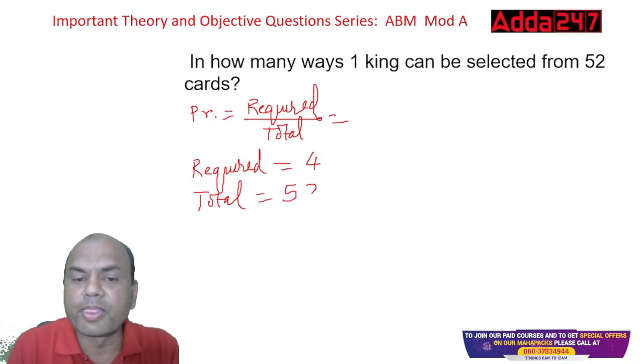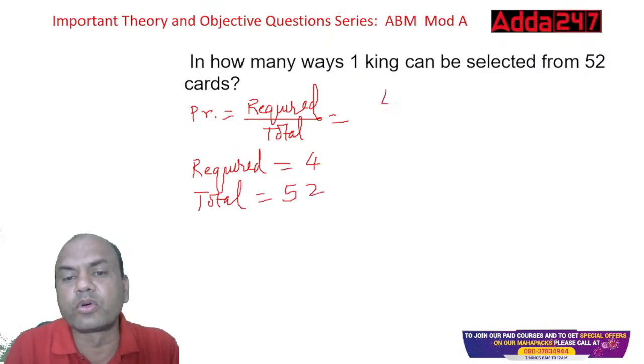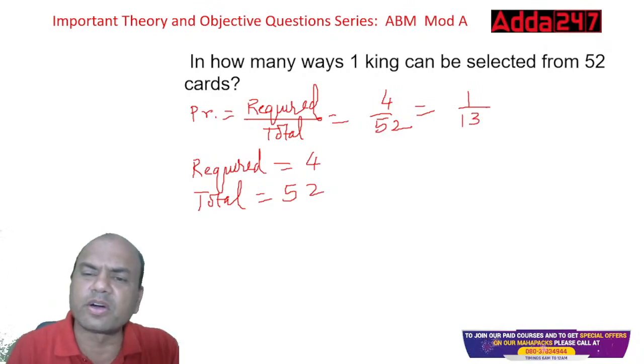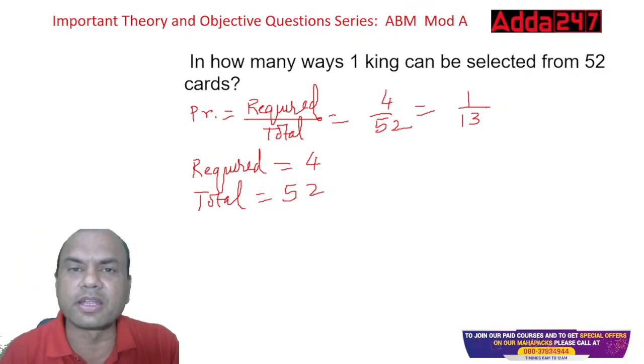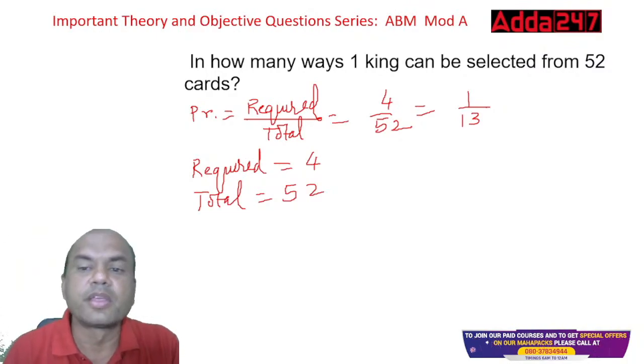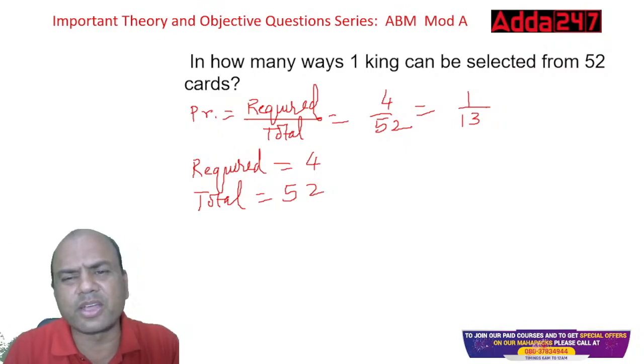So what is my answer then? 4 upon 52, so 1 upon 13. That is the probability. In the exam, you can divide 1 by 13 and get the answer.